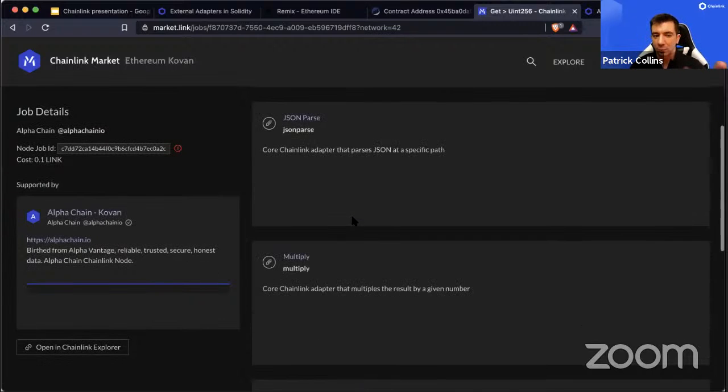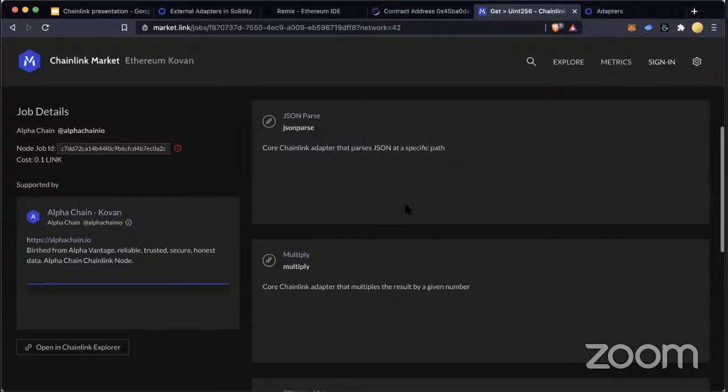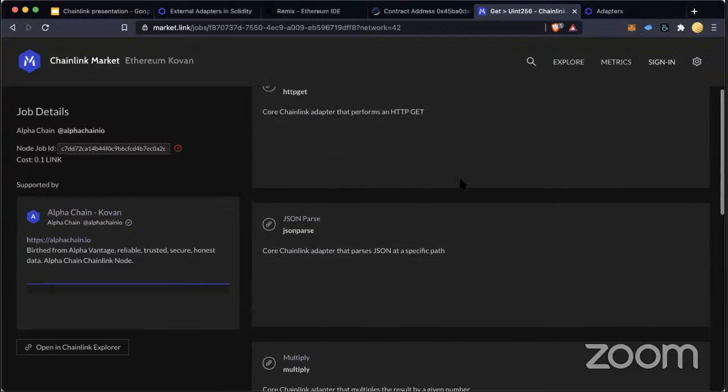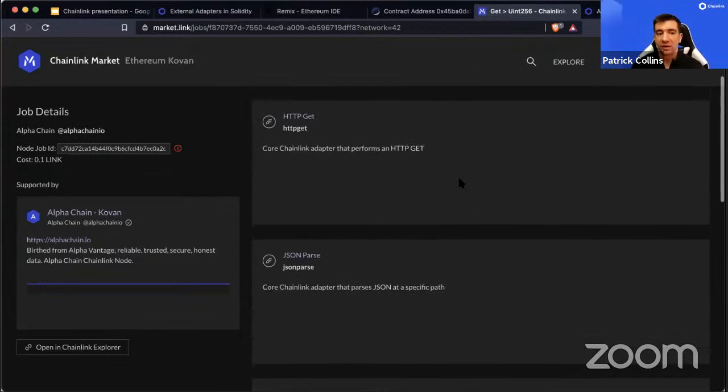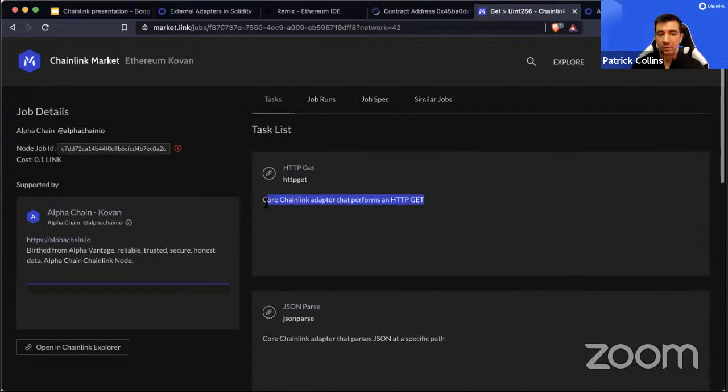But if there's some weird tasks that you want to do, or maybe you want to keep your private key safe, that's when you'd reach out to them. But if you don't want to have to reach out to them, you can just make it easily digestible in an HTTP get or post request.